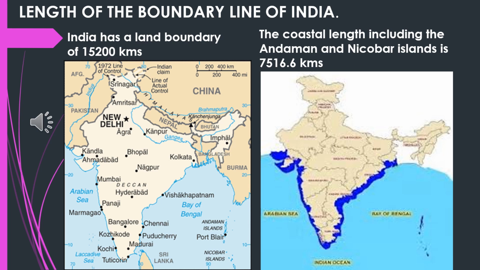And in the right side map, the blue color shows the coastal areas. In the left side map, the darkened lines are shown for the land boundary. Thank you.